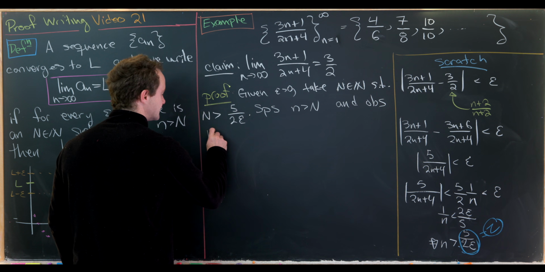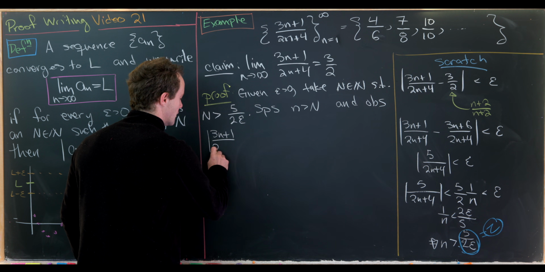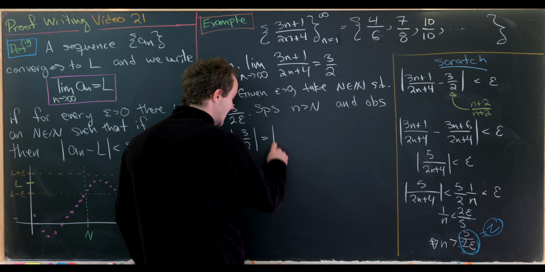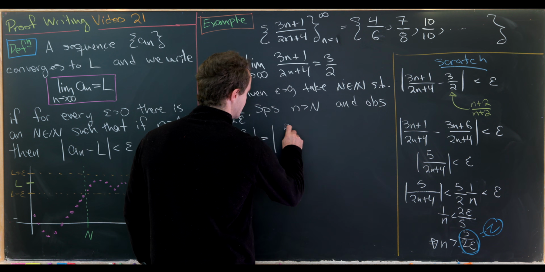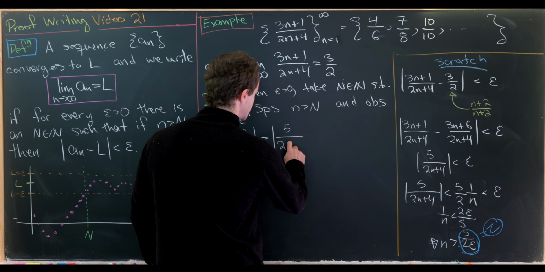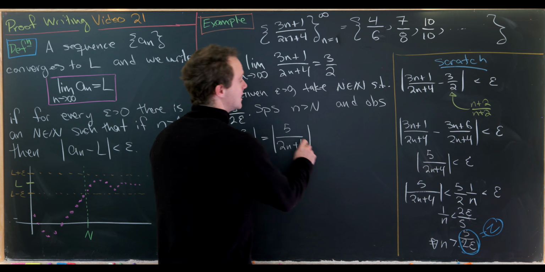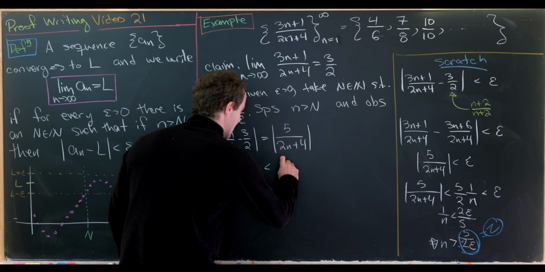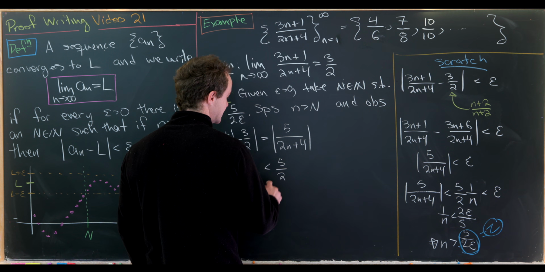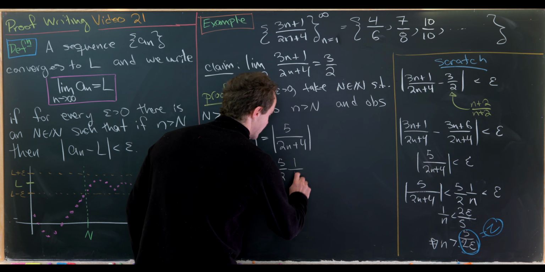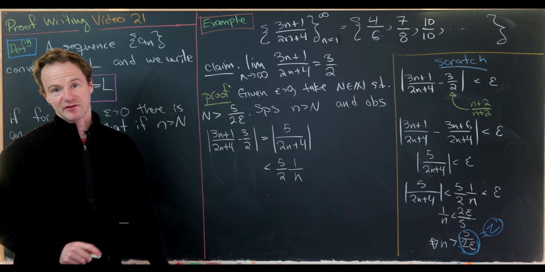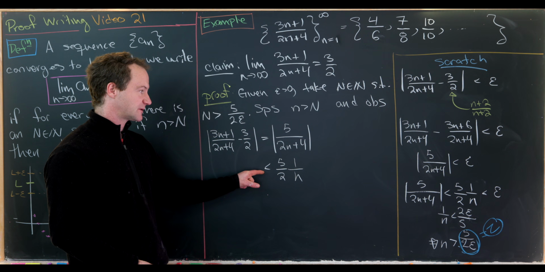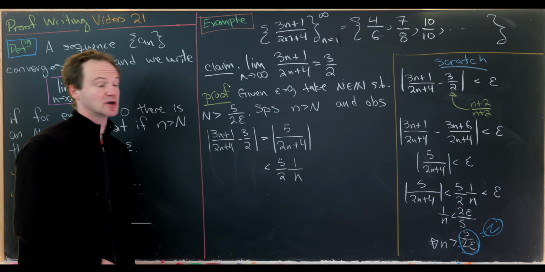So we'll have the absolute value of (3n plus 1) over (2n plus 4) minus 3 over 2, which is equal to the absolute value of 5 over (2n plus 4) by the calculation that we did over there. But that is less than 5 halves times 1 over n. We can drop the absolute value because everything in there is positive at this point. And the inequality comes from the fact that we made the denominator smaller.